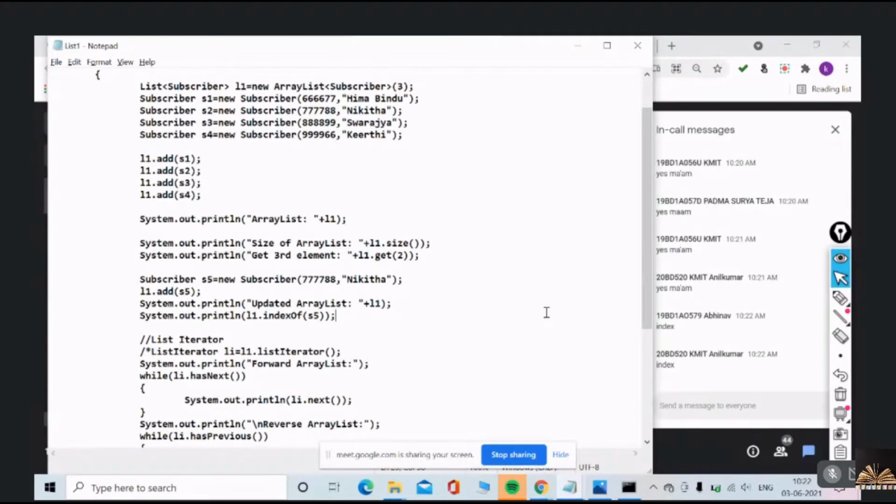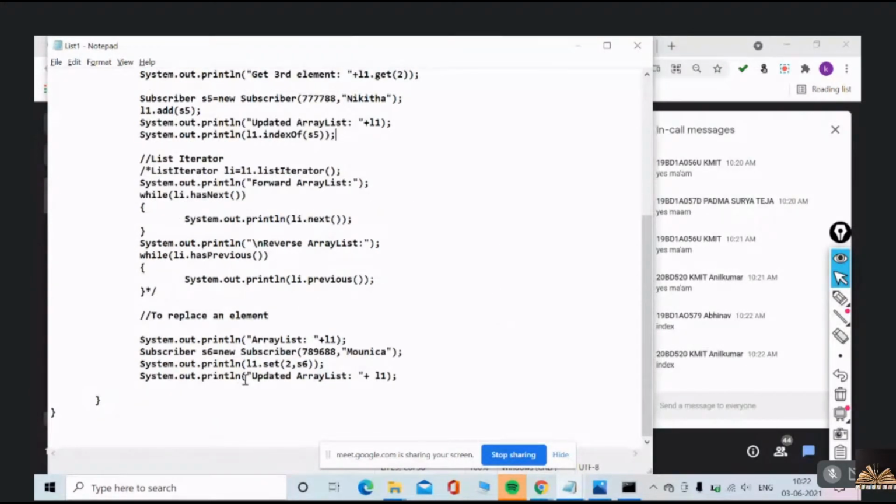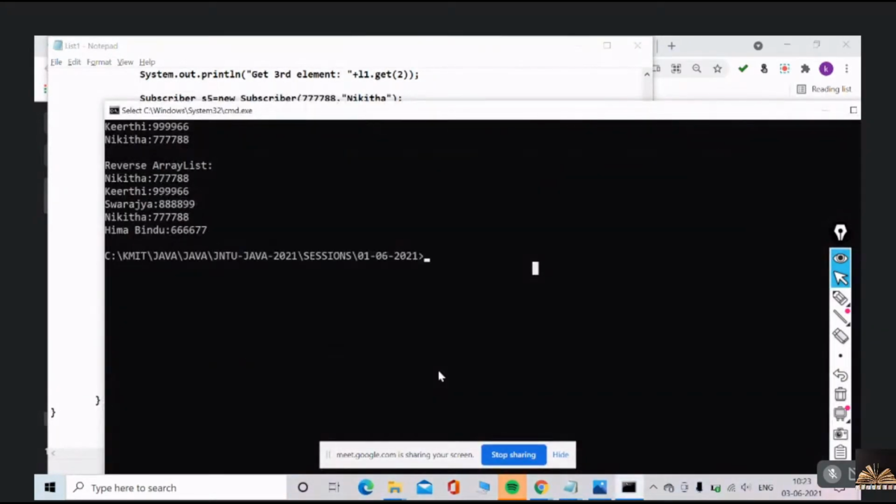And while replacing, it also returns the element. Whatever element I am replacing, that element it returns, and then it is replaced. Okay? Understood? And I am printing the updated list. Just have a look at this and you will understand how it works.